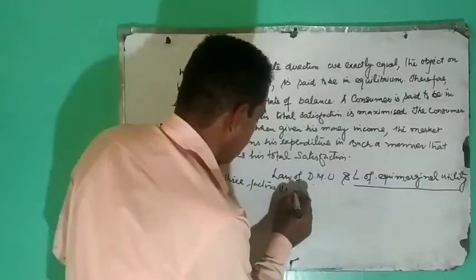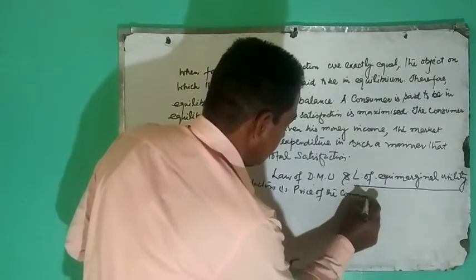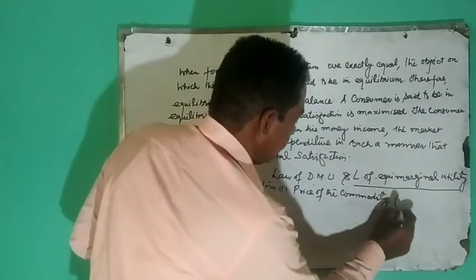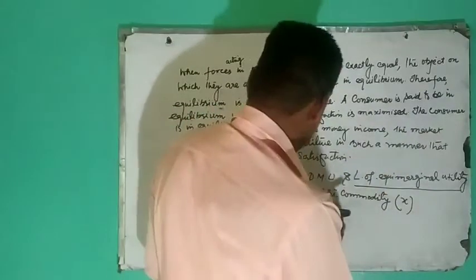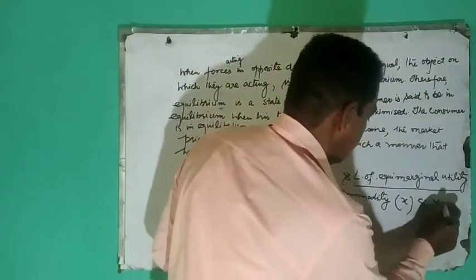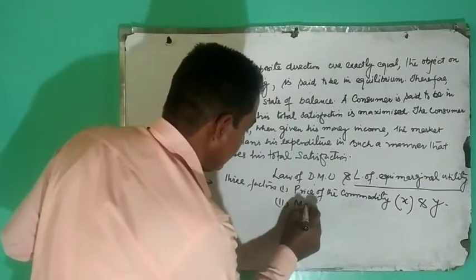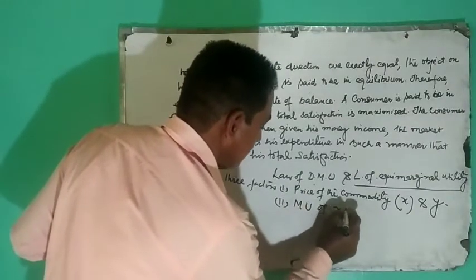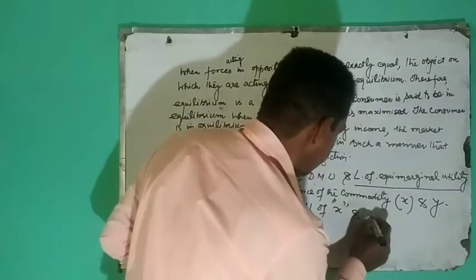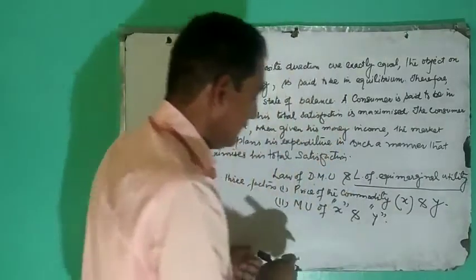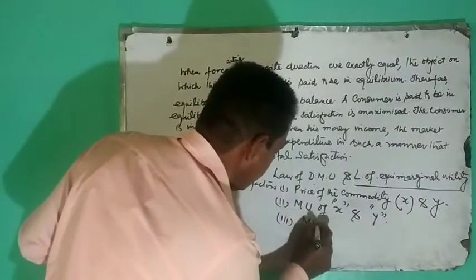Number one, price of the commodity, let it be X. Since we are studying two, let it be X and Y. Second, marginal utilities of commodity X or good X, and marginal utility of commodity Y. Third is marginal utility of money.